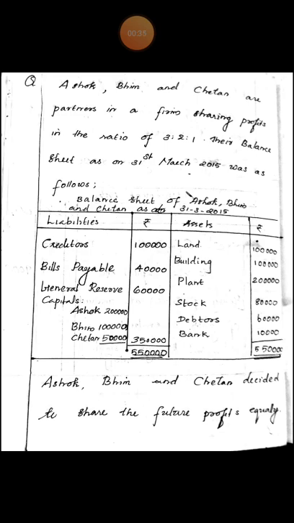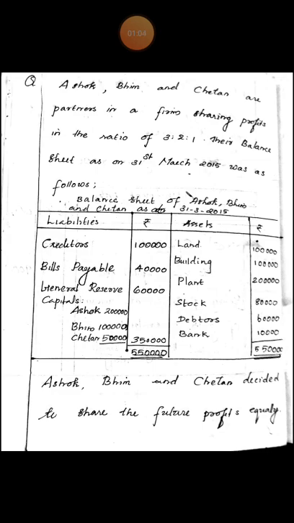Liability side: creditors 1 lakh, bills payable 40,000, general reserve 60,000, capitals Ashok 2 lakhs, Bhim 1 lakh, Chetan 50,000. Assets: land 1 lakh, building 1 lakh, plant 2 lakh, stock 80,000, debtors 60,000, bank 10,000.